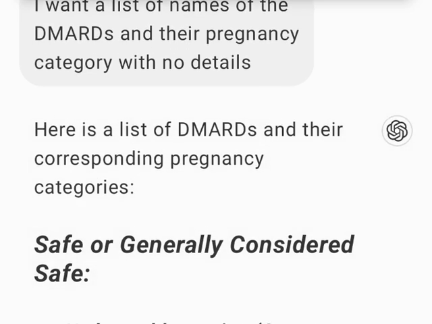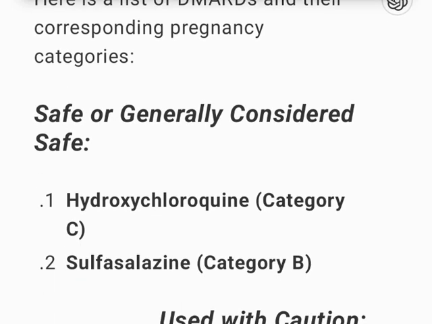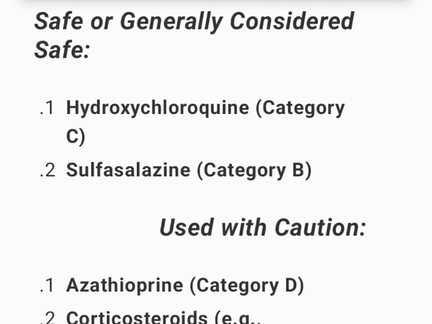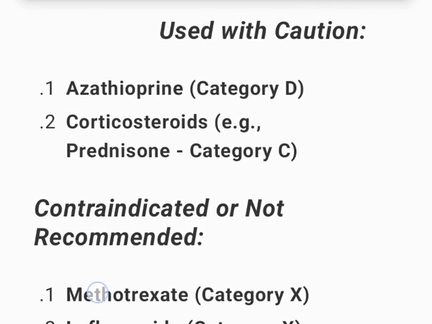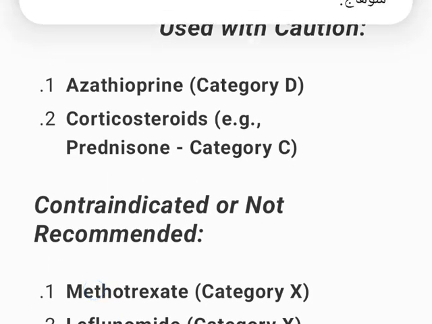Here is a list of DMARDs and their corresponding pregnancy categories. Safe or generally considered safe. 1. Hydroxychloroquine, category C. 2. Sulfasalazine, category B. Used with caution. 1. Azathioprine, category D. 2. Corticosteroids, e.g. prednisone, category C.